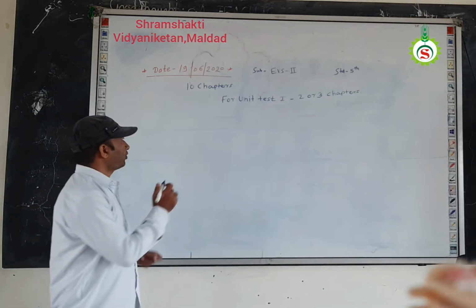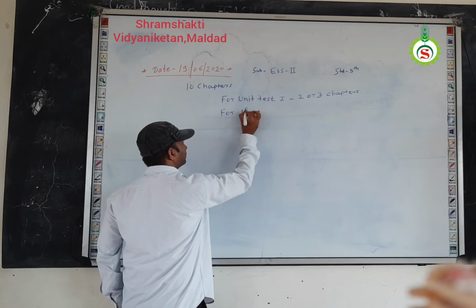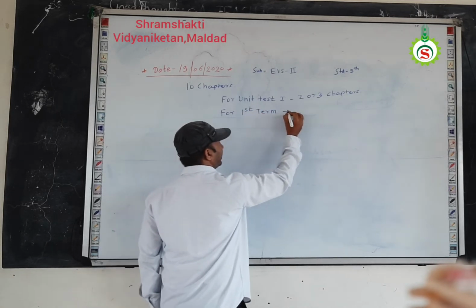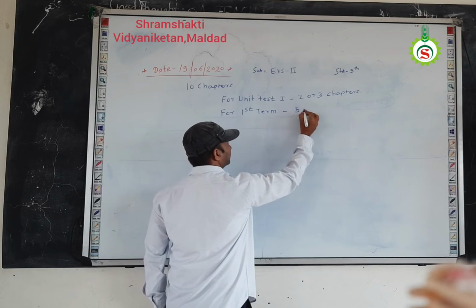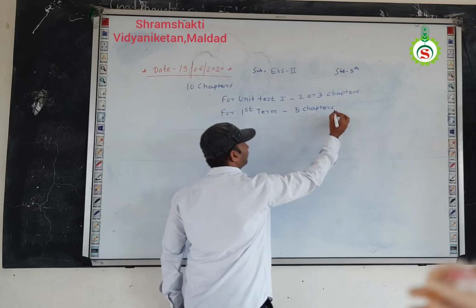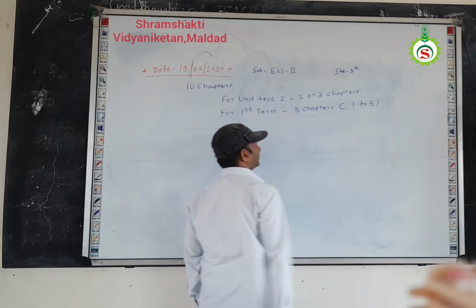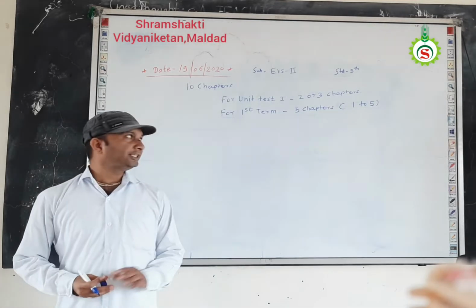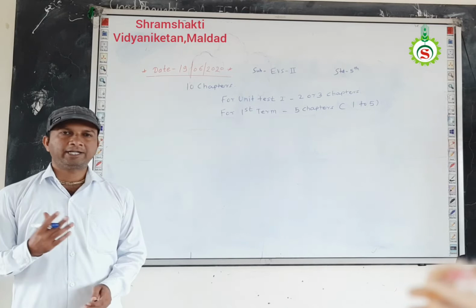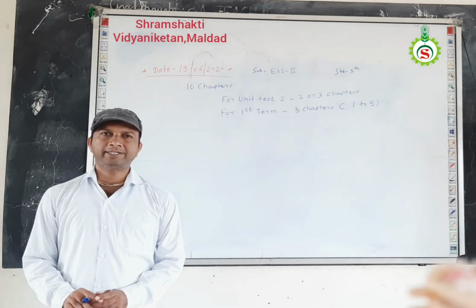Then for first term exam we have 5 chapters, means from chapter number 1 to 5. Okay. Then this is for first term examination. Then for the second term we have remaining 5 chapters, means from chapter number 6 to chapter number 10.